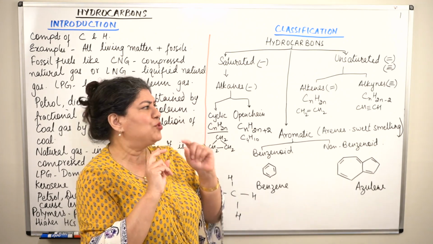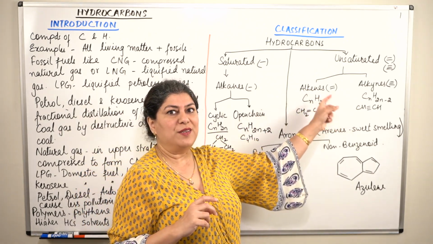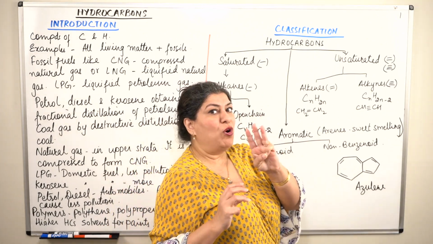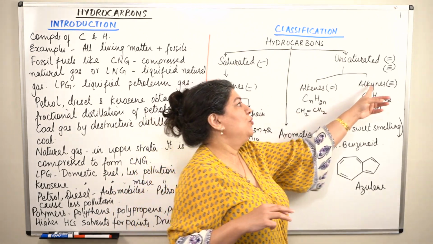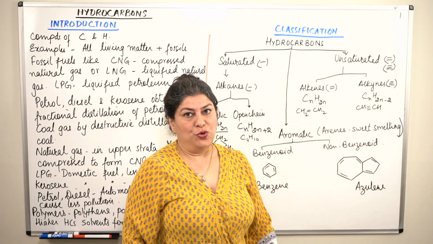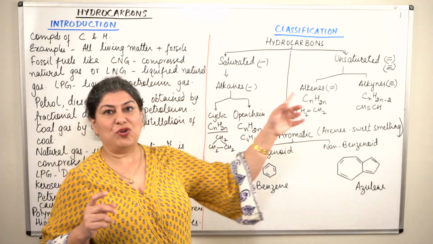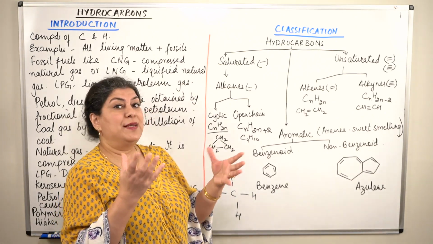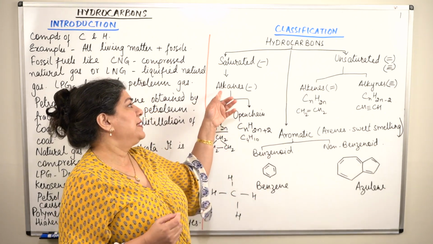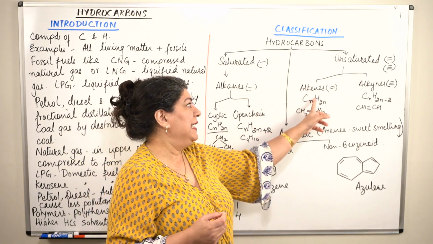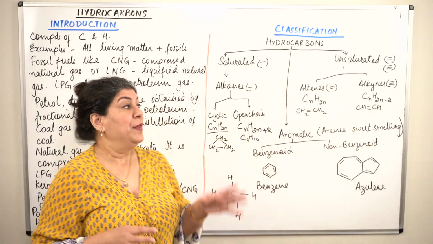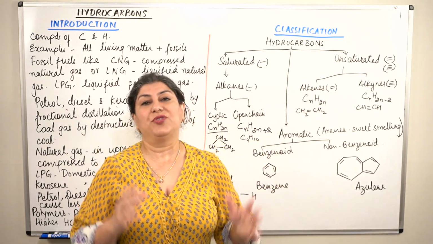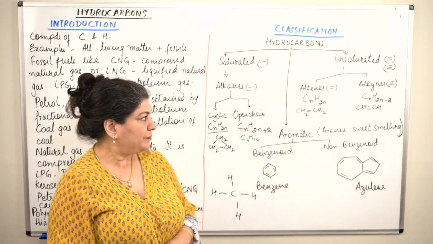If there is at least 1 double bond between 2 carbon atoms, it is known as an alkene. And if there is a triple bond between 2 carbon atoms, it is known as an alkyne. So, you have 3 categories of hydrocarbons, in a way, based on the saturation. The first is alkane, the second is alkene, and the third is alkyne. Alkanes are saturated, alkenes and alkynes are unsaturated hydrocarbons.